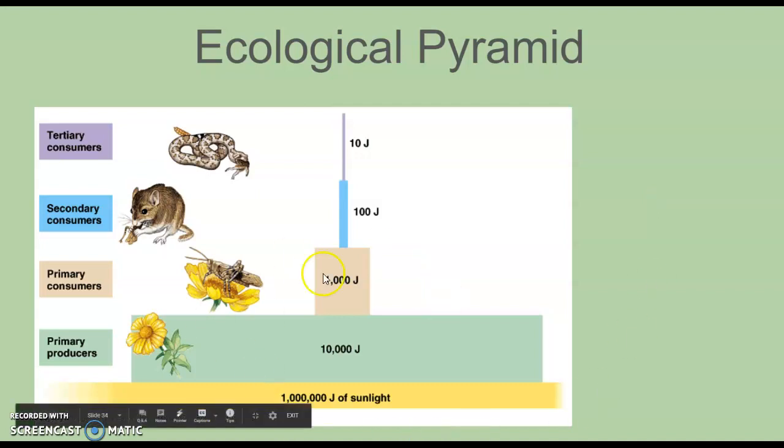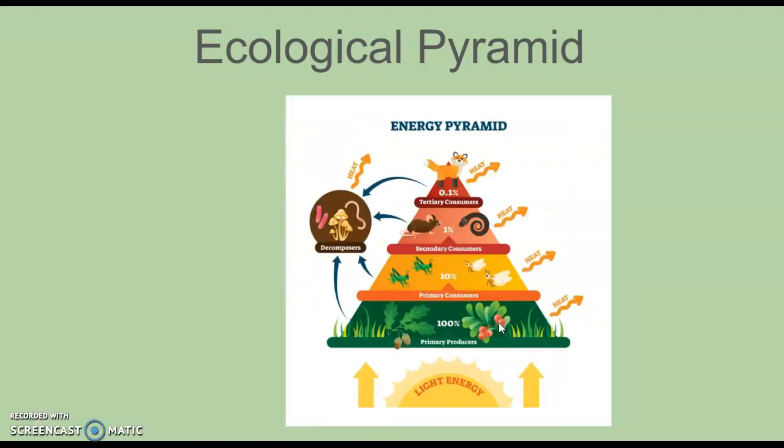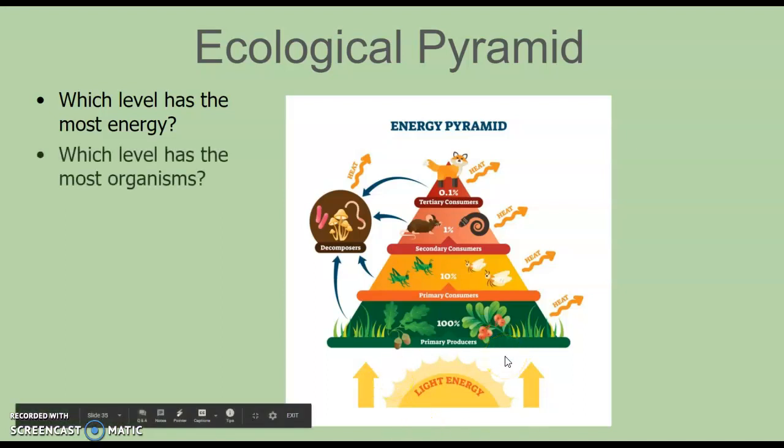Here's another type of ecological pyramid that might look like this. So again, it's just the amount of energy that's going up the trophic levels. So I can ask you questions like this. Which level has the most energy? I would say primary producers. Which level has the most organisms?